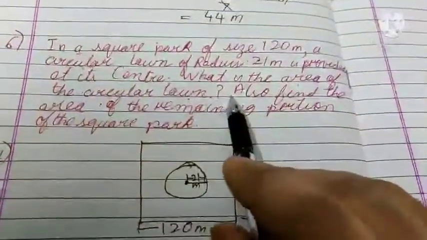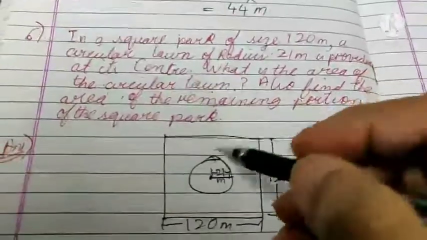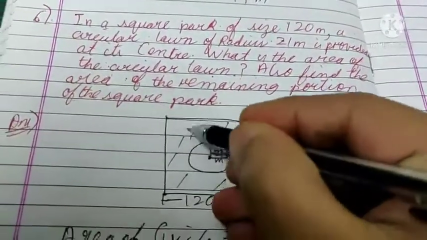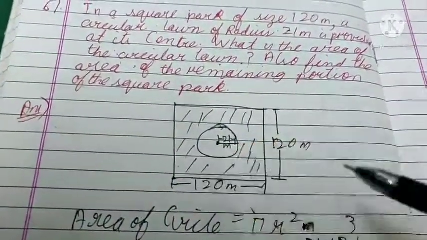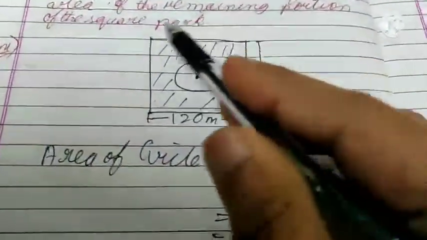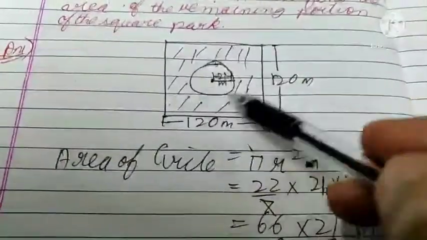So next, also find the area of the remaining portion of the square park. Means you have to also find the area of this portion. Okay, so area of this portion will be equals to removing this area of square. We'll find the area of square, then remove this area of circle.